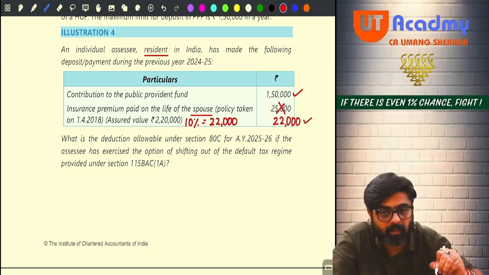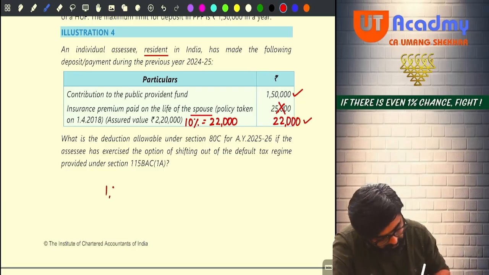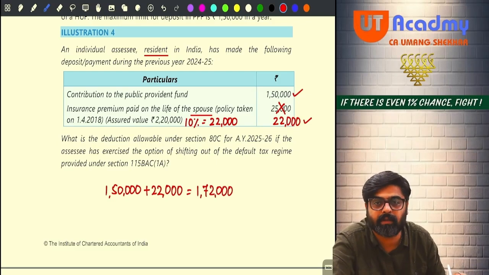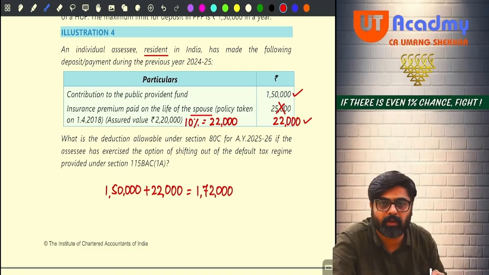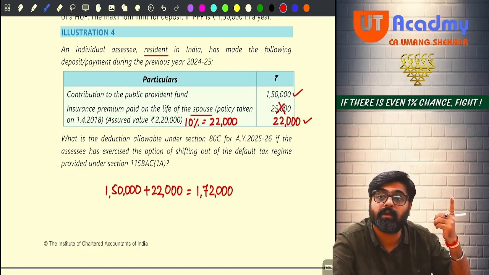So 1,50,000 will qualify for PPF and 22,000 will qualify for life insurance premium. So 1,50,000 plus 22,000 will give you 1,72,000. This 1,72,000 is the total eligible amount under section 80C. Will this be allowed fully under 80C, or is there a limit for 80C?